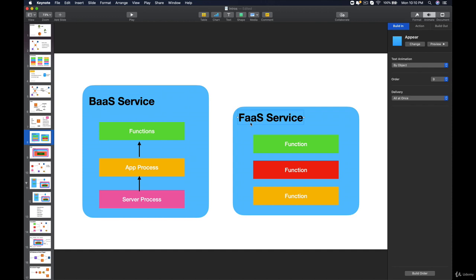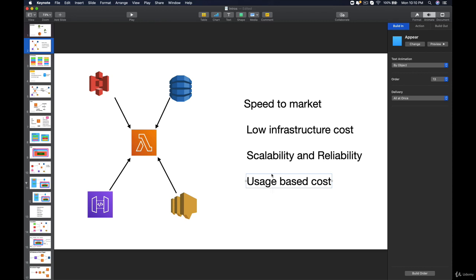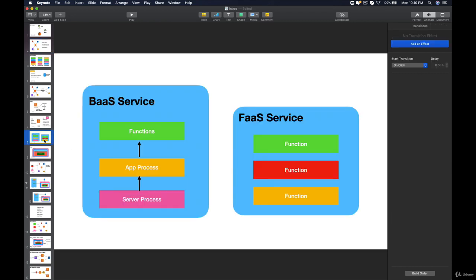So through FaaS, we derive the benefit which we have learned in serverless programming, usage-based cost. We will be charged for how much time our function took to execute. We will not be charged for how much time the environment took to come up or how much time the environment was up and all that. And our environment for the function will be up only when there is an event happening, when the function is really required. And that environment will be shut down completely by the Lambda service when we don't need it.